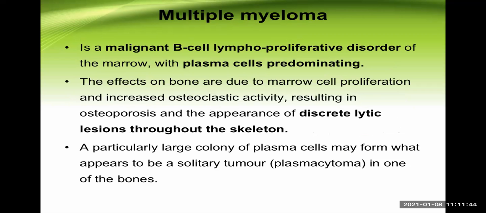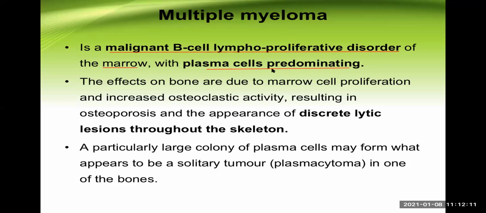Now, with this, let's enter into another type of bone malignancy, which is known as multiple myeloma. In fact, this is the most common type of primary bone malignancy. Now, look at the meaning here. Every student knows this already. This is a malignant B-cell lymphoproliferative disorder of the bone marrow with plasma cells predominating.